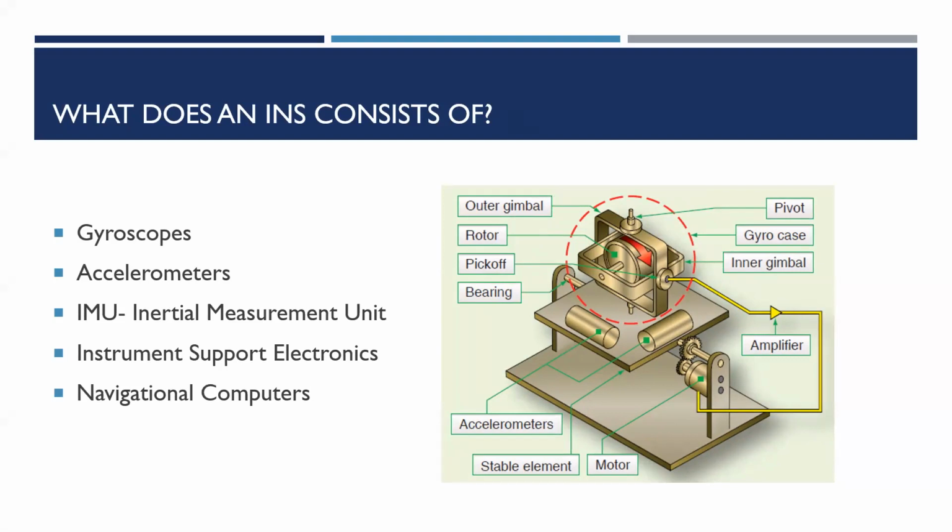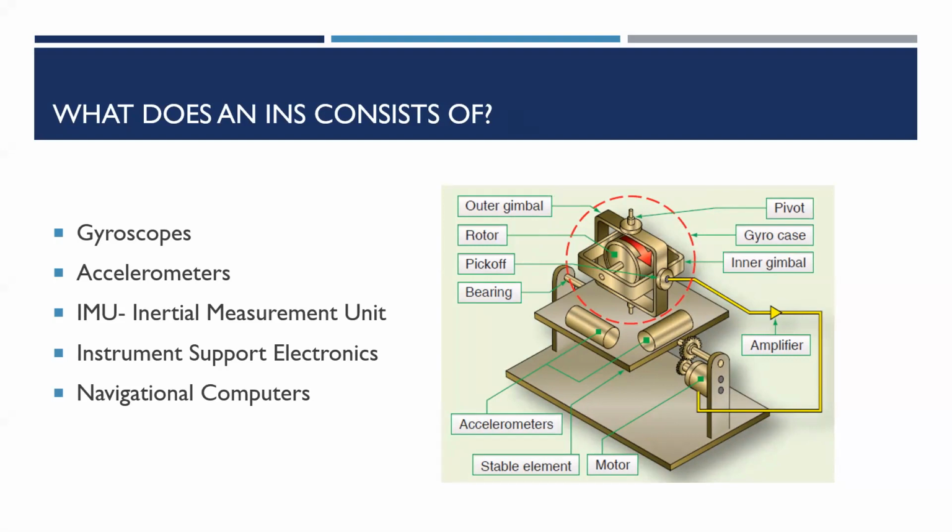So, what does an INS consist of? An inertial navigation system uses gyroscopes and accelerometers to maintain an estimate of the position, velocity, and attitude rates of the vehicle in or on which the INS is carried, which could be a land vehicle, aircraft, spacecraft, missile, surface ship, or submarine.